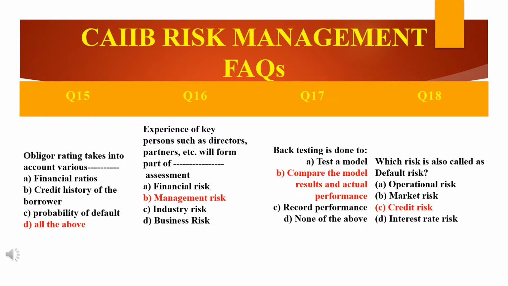So I have explained to you the four risks: financial risk, management risk, industry risk and business risk. The answer here is management risk. Moving to the next question: backtesting is done to dash. How is backtesting done?